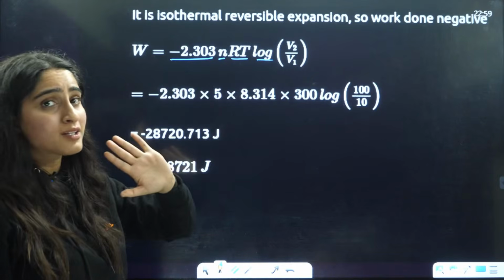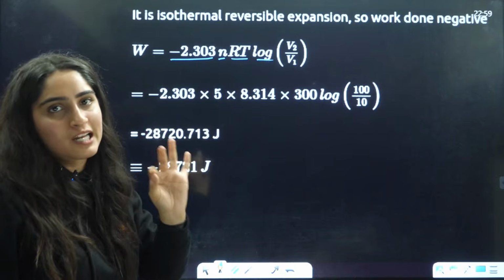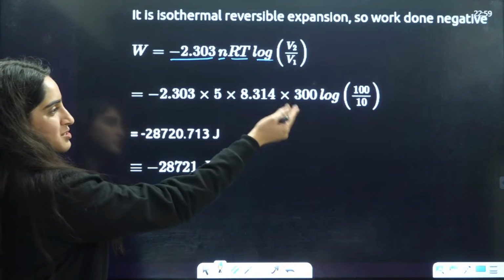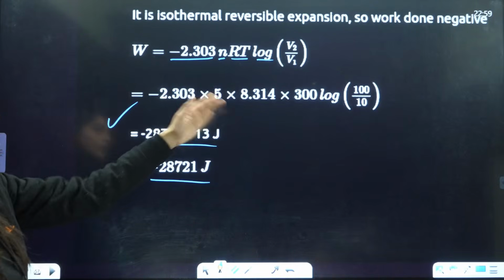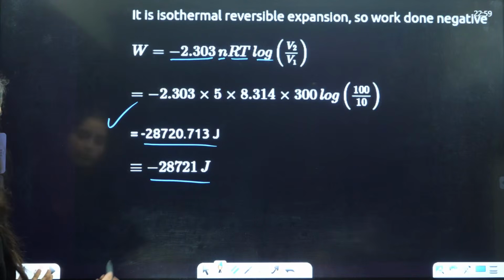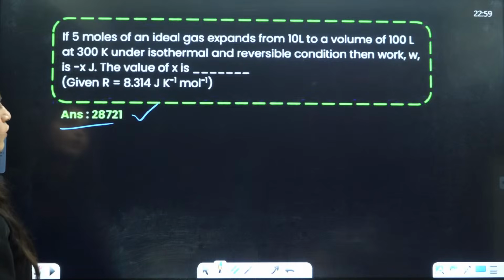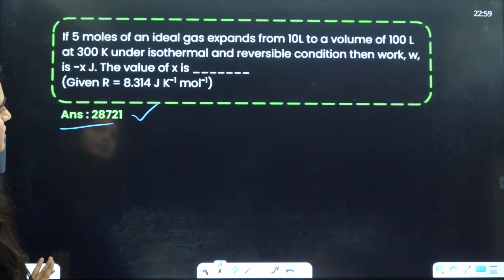The calculation is not that tough because the log is simple. In the previous question, the log was tricky. So just put in these very simple values, do the calculation, and you will get your answer. The answer will come out to be this, and that is going to be the answer here.